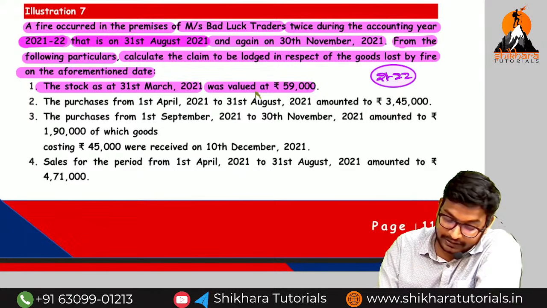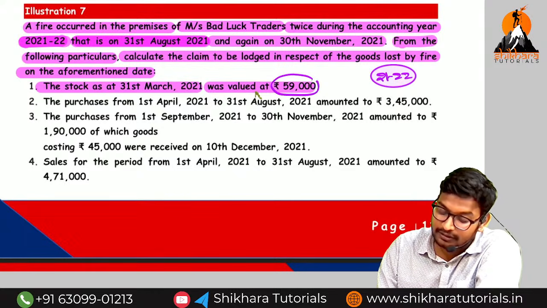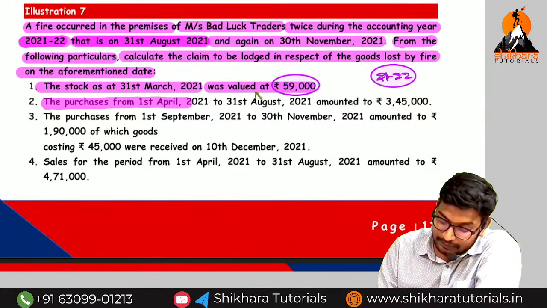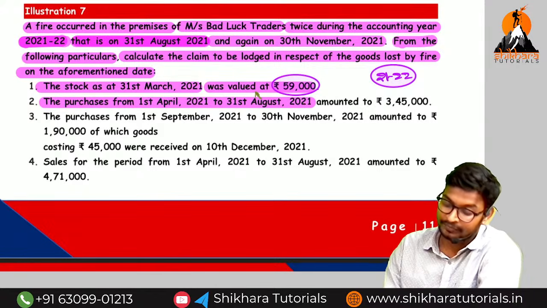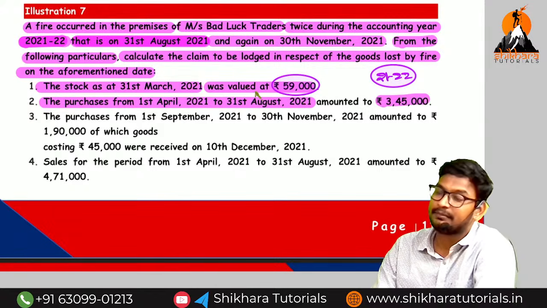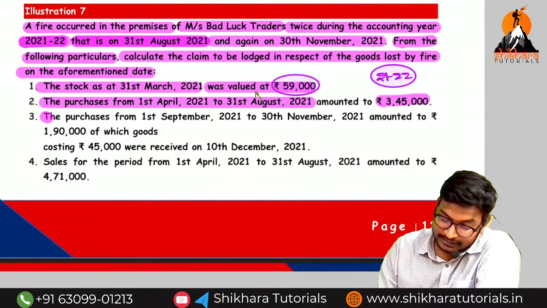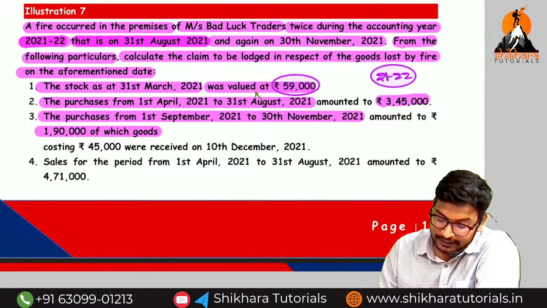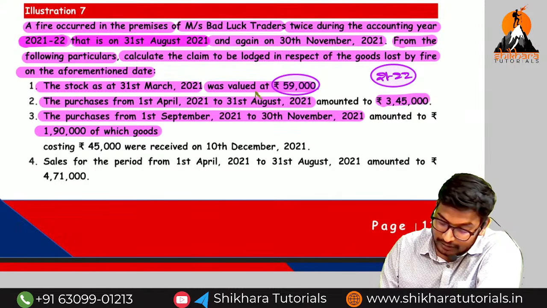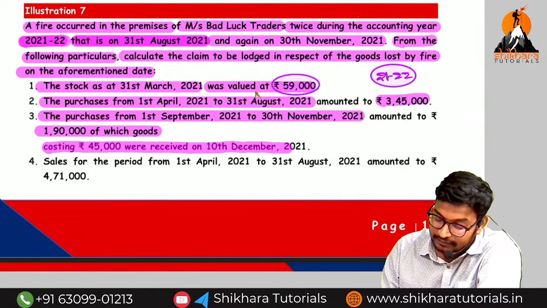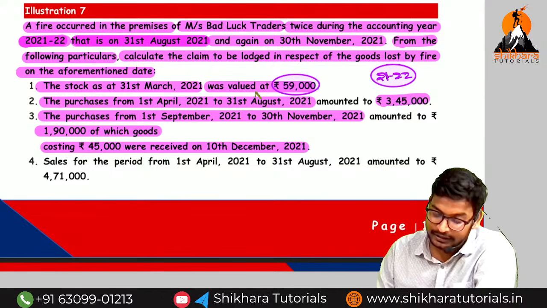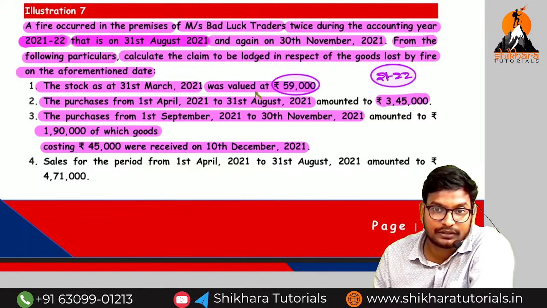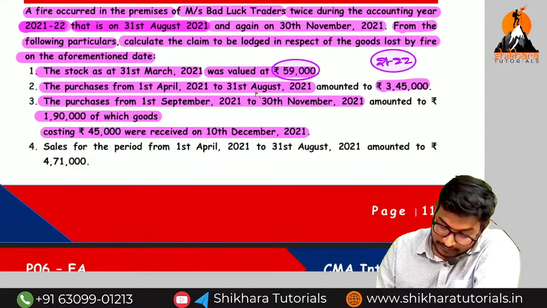So this 59,000 is called as what? Previous year closing stock or current year closing stock? Previous year closing stock. The purchases from 1st April 2021 to 31st August, how much? 3,45,000. First time purchases. The purchases from 1st September 2021 to the 30th November, second time purchases, how much? 1,90,000, of which goods costing 45,000 were received on 10th December 2021. So what is the meaning of that 45,000? Goods in transit.